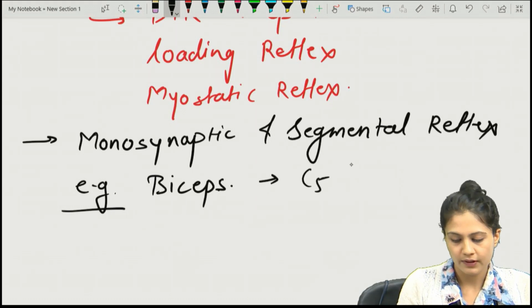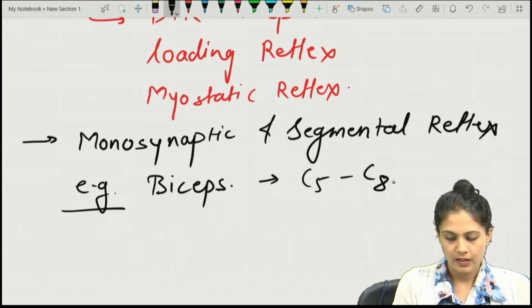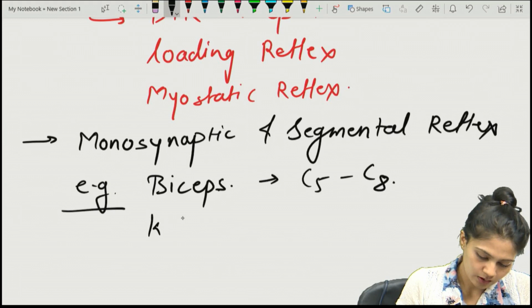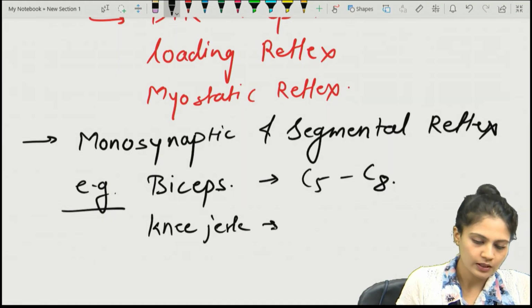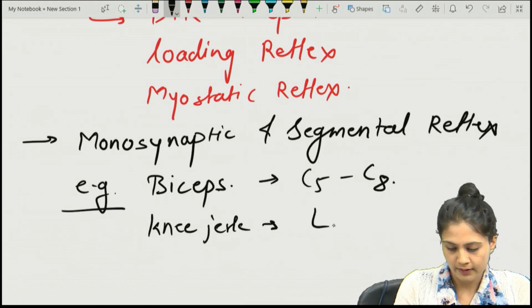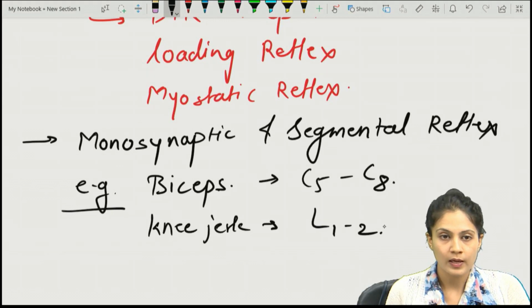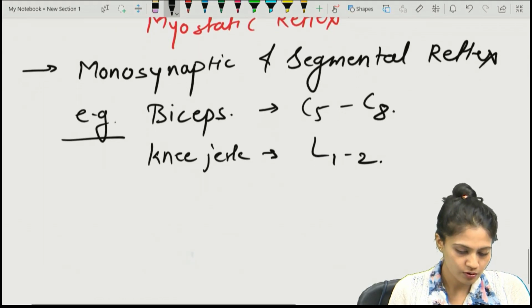It is C5 to C8. Another example in the lower limb is the knee jerk, and its root value is L2 to L4. Those are the examples of the stretch reflex.